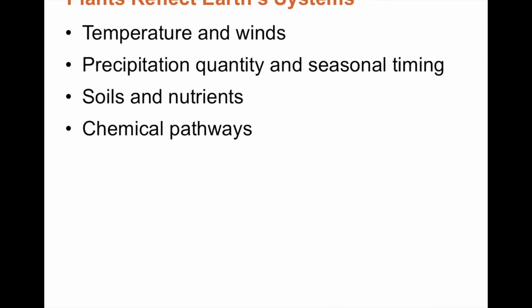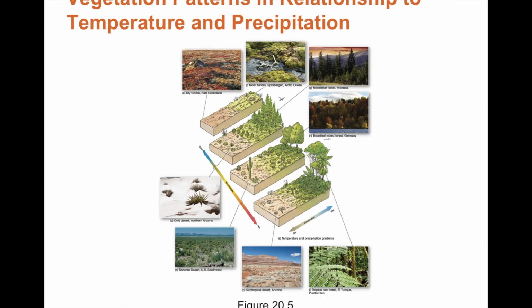Now, the plants reflect the Earth's systems: temperature and winds, precipitation quantity and seasonal timing, soils and nutrients, and chemical pathways. If you look at vegetation patterns in relation to temperature and precipitation, clearly there's a large difference along the planet in different vegetation groups.